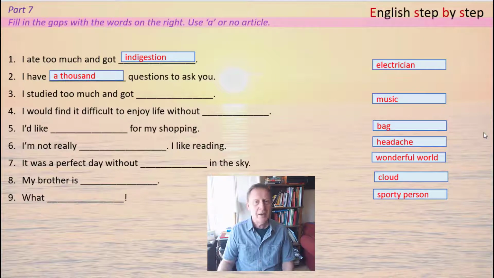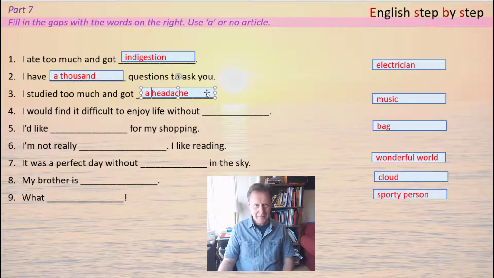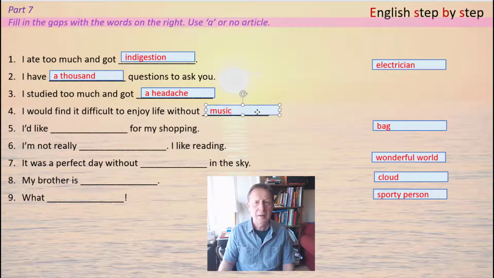Number 3. I studied too much and got, well, in this case it's headache. And this word always has an article. A headache. I studied too much and got a headache. Number 4. I would find it difficult to enjoy life without, and here we have music. Now that's music in general, so we don't use an article.